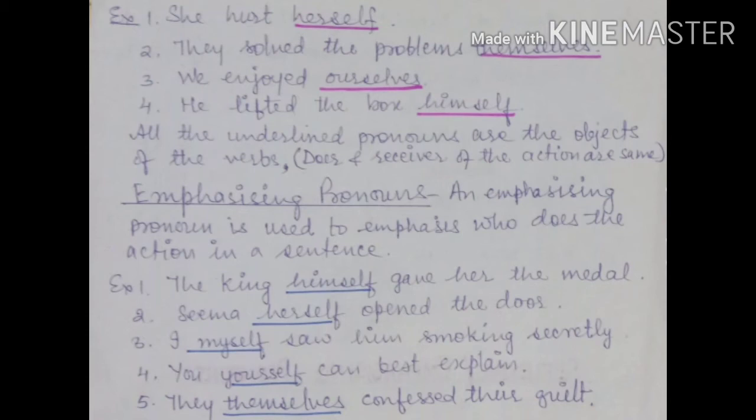Let's see some examples. She hurt herself. Herself is used for she. They solved the problems themselves. We enjoyed ourselves. He lifted the box himself. You can see all the underlined pronouns are the objects of the verb, that is the doer himself or herself. These same pronouns are called emphasizing pronoun when they are used to emphasize who does the action in a sentence.